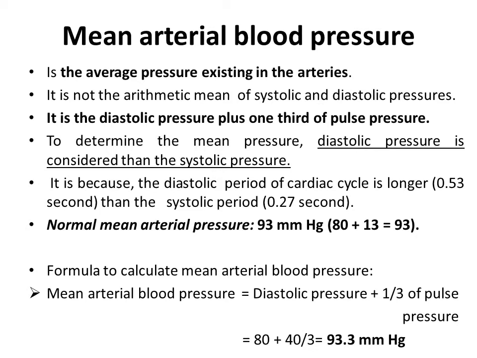To determine the mean pressure, diastolic pressure is considered more than the systolic pressure. It is because the diastolic period of cardiac cycle is longer, that is 0.53 second, than the systolic period, that is 0.27 second. Normal mean arterial pressure is 93 mm of Hg. Formula to calculate mean arterial blood pressure is equal to diastolic pressure plus one third of pulse pressure.